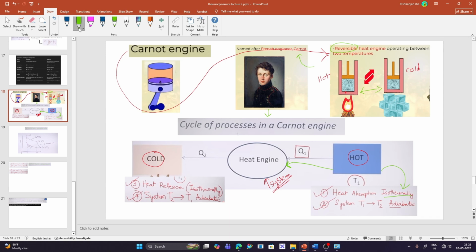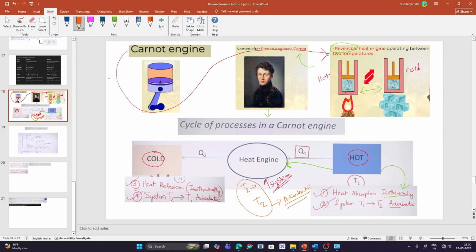Now let's have a look at the second part. The heat absorbed by the heat engine must be transferred to the cold reservoir, right? But before that, there is a change in temperature. Once the heat is absorbed from the hot reservoir, suppose initially the heat engine was at temperature T1, but after the heat is absorbed, it goes to temperature T2, right? But the point to be noted here is that this change in temperature is adiabatic.